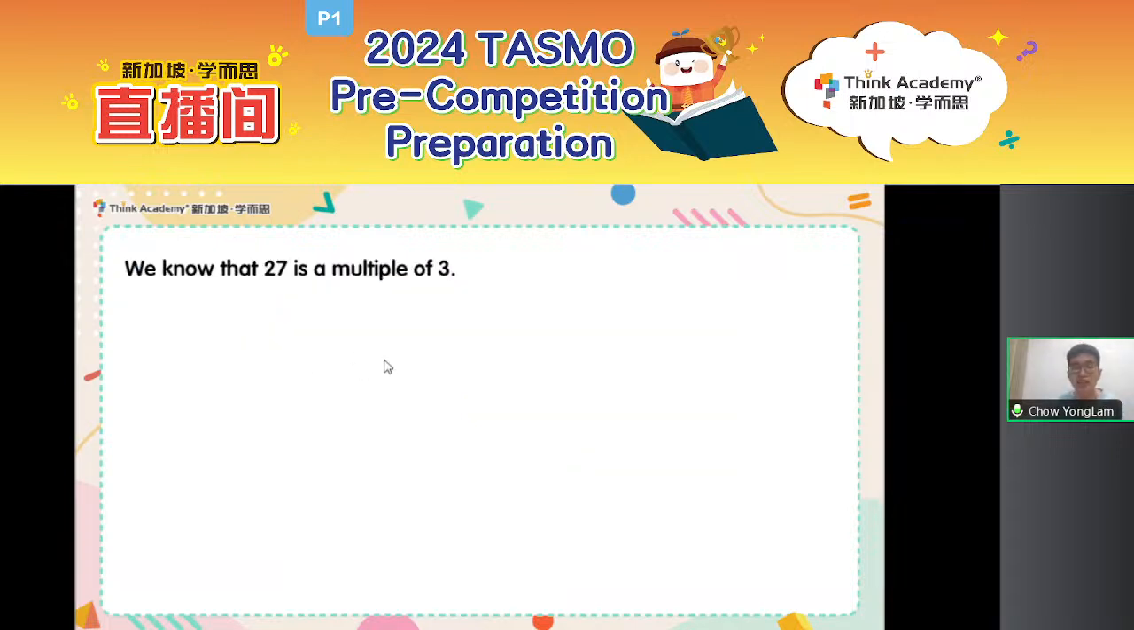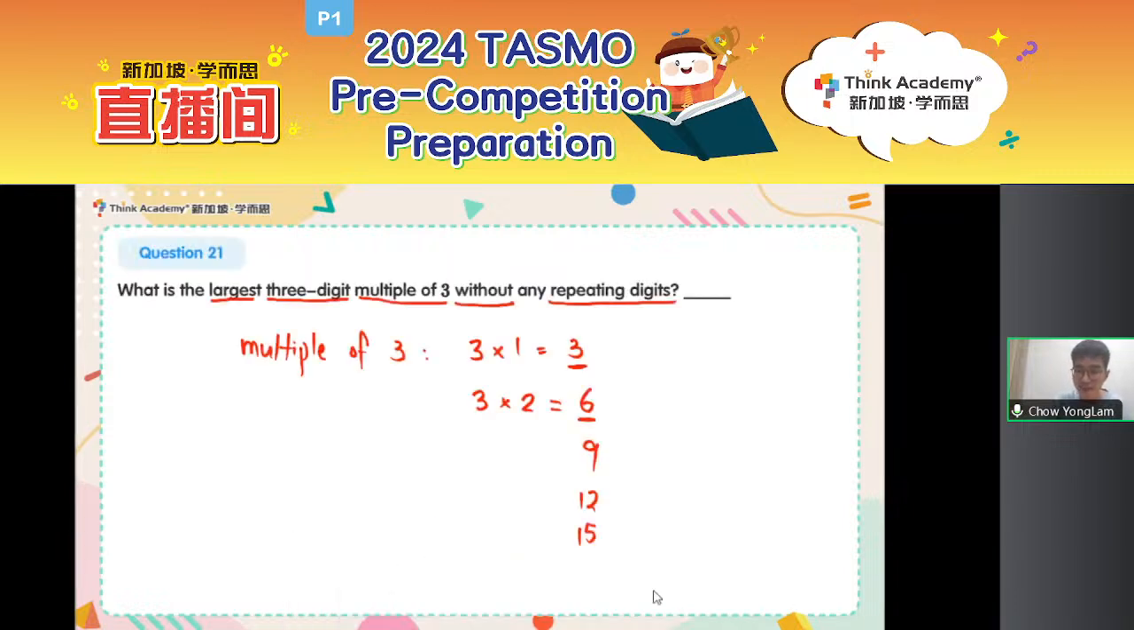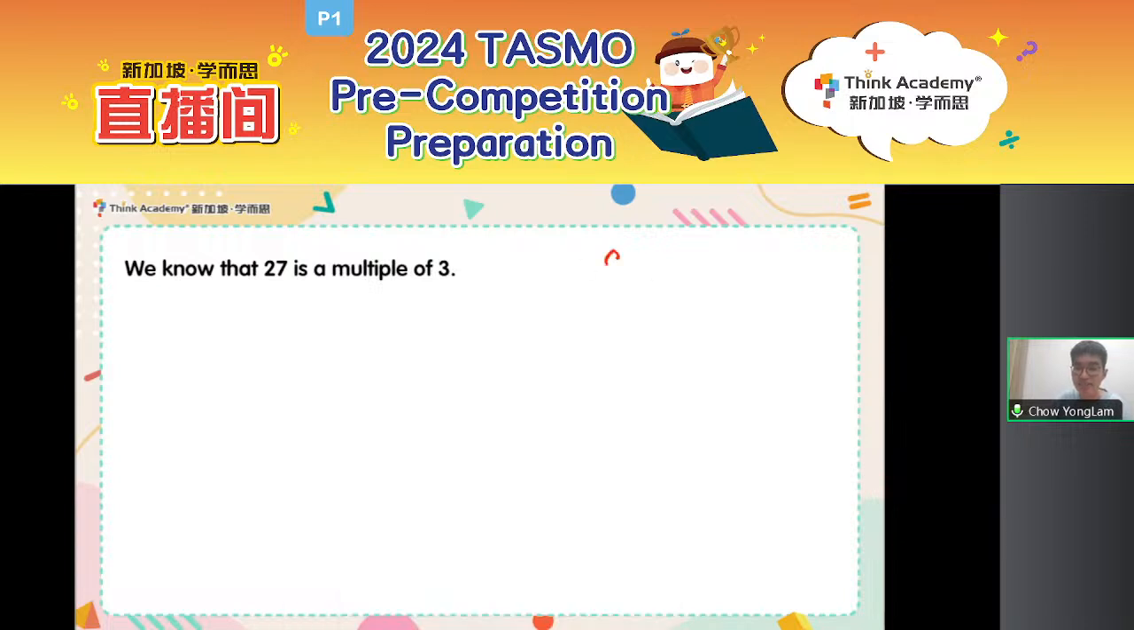All right, so let's take a look at another warm-up. We all know that 27 is a multiple of 3, because 9 times 3 is equal to 27. Now, my question is a multiple of 3. What is the next multiple of 3? After 27, what is the next multiple of 3? Type it in the chat below.